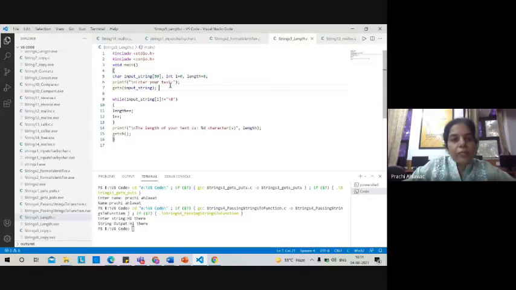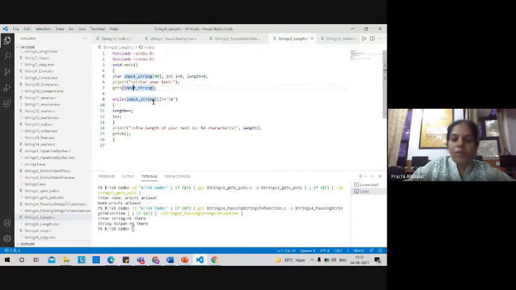Okay, so here, as you can see in this program, we have declared a string with the name input string, size 50. And here, using the gets function, we have taken the input of that string from the user. Until we encounter a null, we are calculating the length of the string. We initialized length equal to 0, and by using this loop, we calculate the length of the string one by one. So this is the manual method of calculating the length of a string.